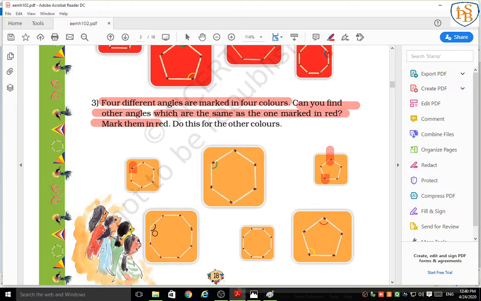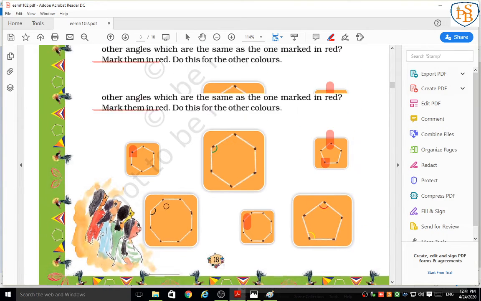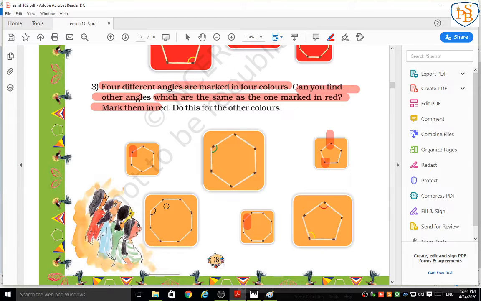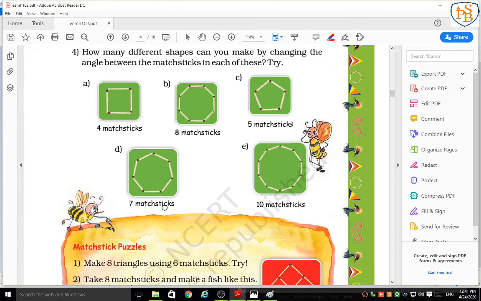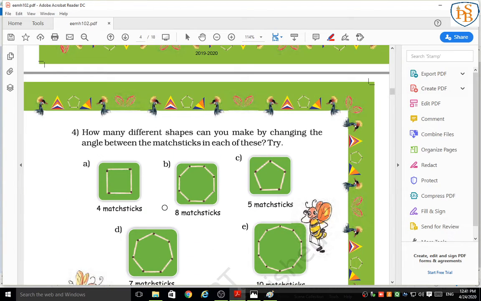Then the black color you will show here. Understood, students? So you can show here the 4 different color angles. So come to the next point, question number 4.